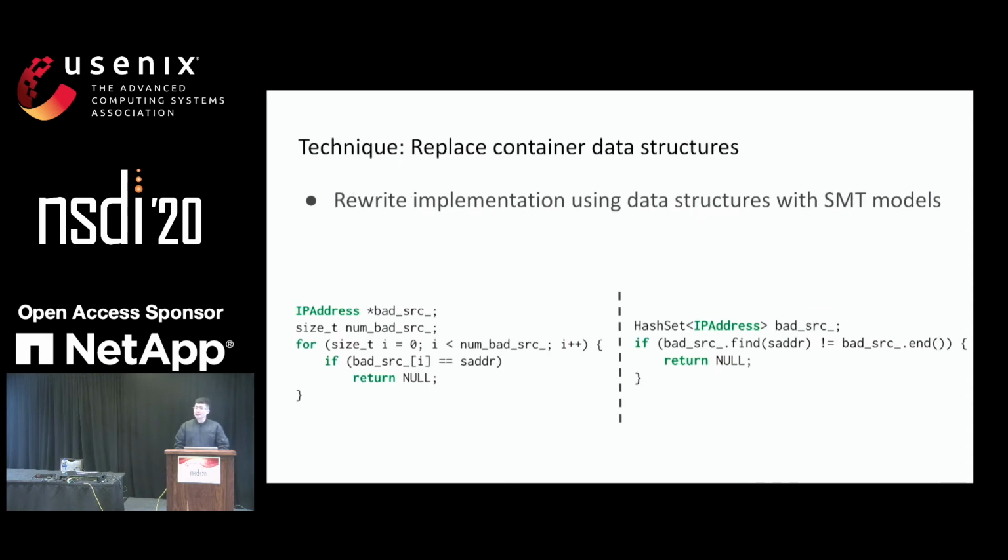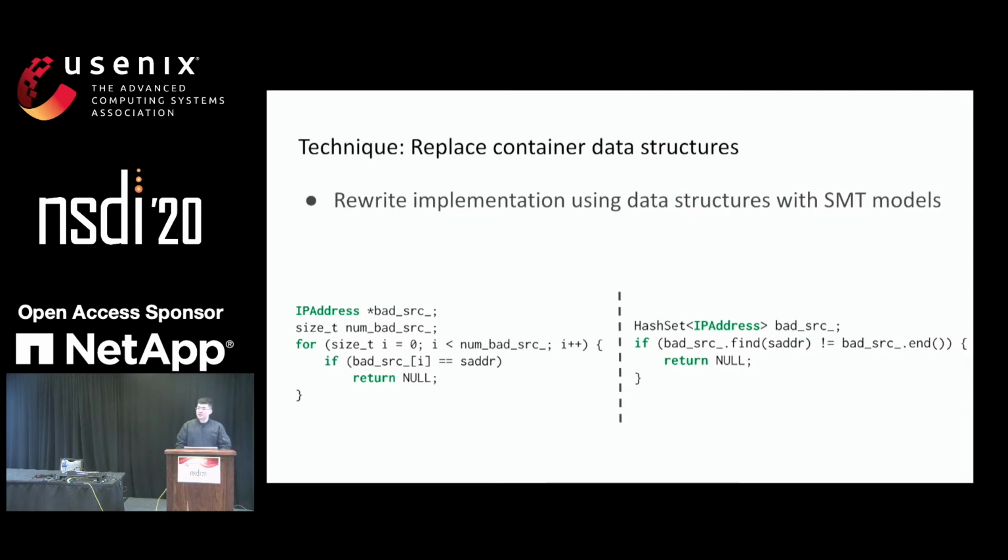And we could take a step further along this path. For those data structures that do not have a corresponding SMT model, we could rewrite the implementation using a data structure that has an SMT model of its behavior. As a concrete example, on the left side is a part of the code from the CheckIPAddress element. Basically, what this element is doing is it uses an array to store a set of bad IP addresses and uses a for loop to try to match one address from it.